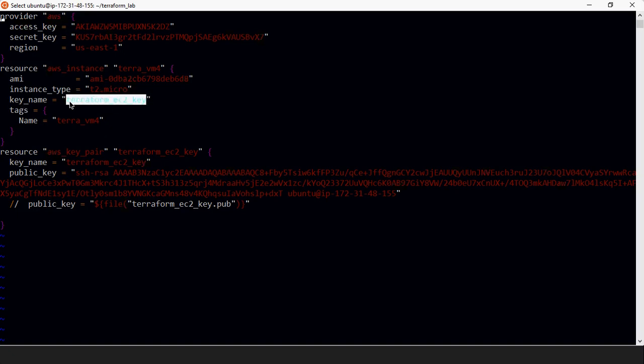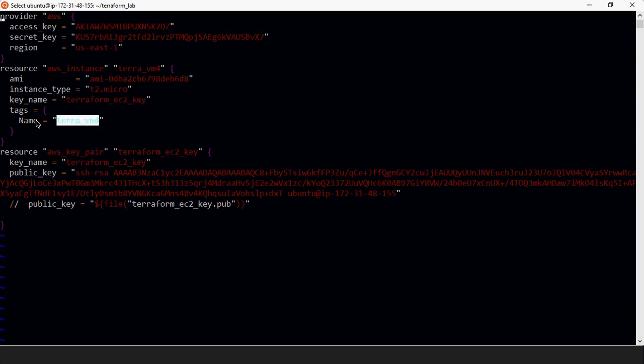You can mention whatever you want to give a name here. It will simply create this file. This file you need to create prior to this. So simply use ssh-keygen and the file name should be this. I will show you how to do that.